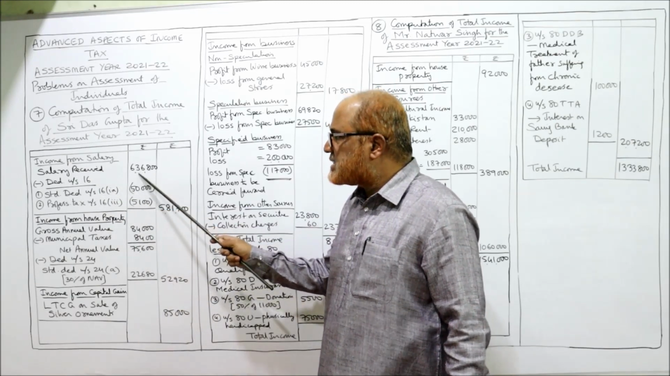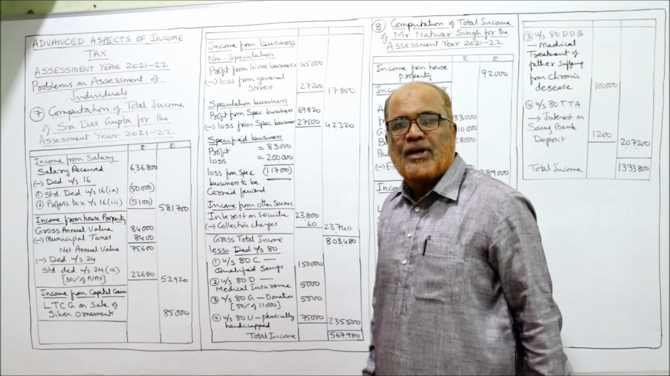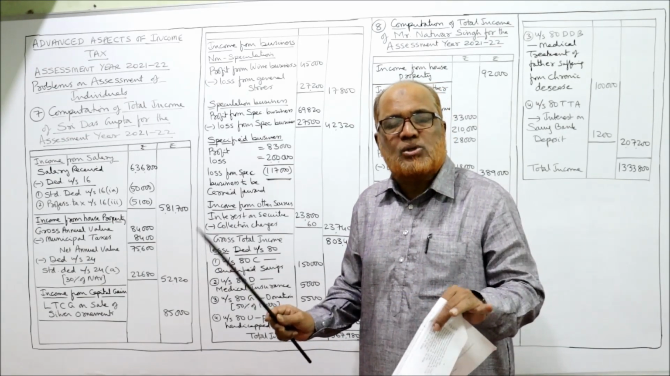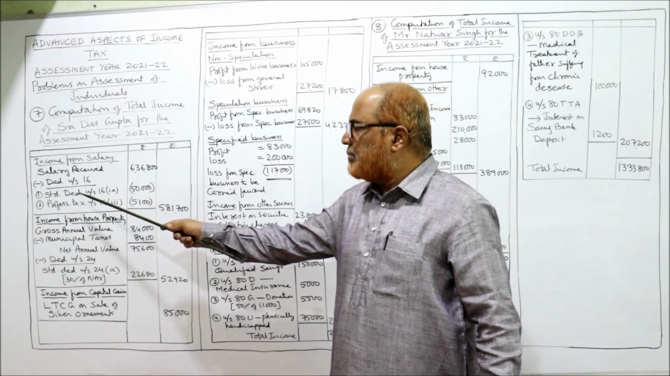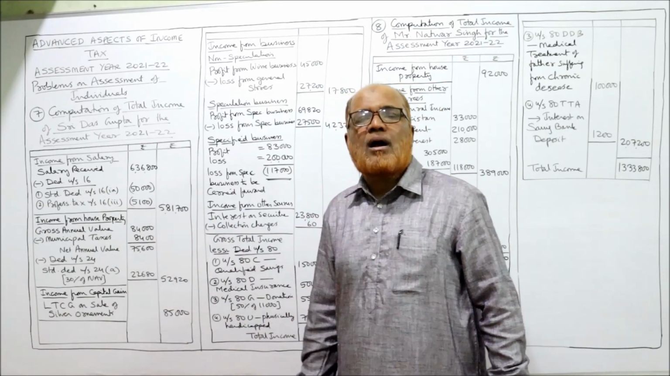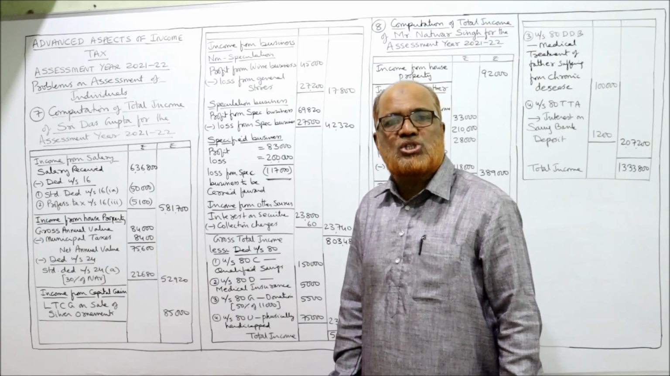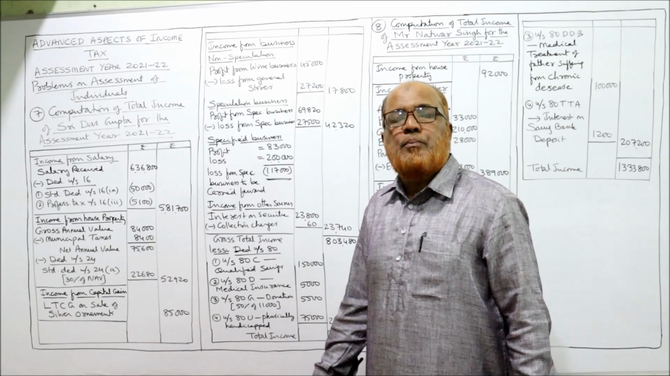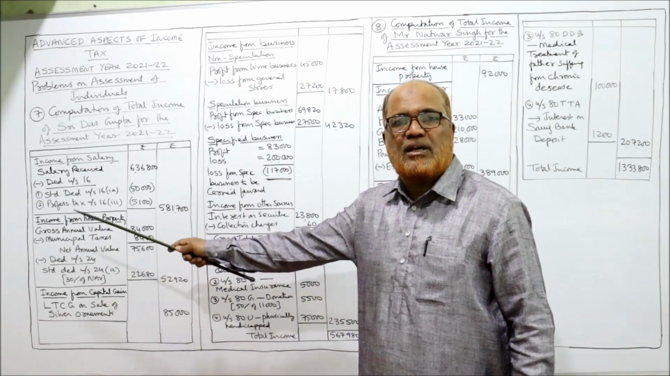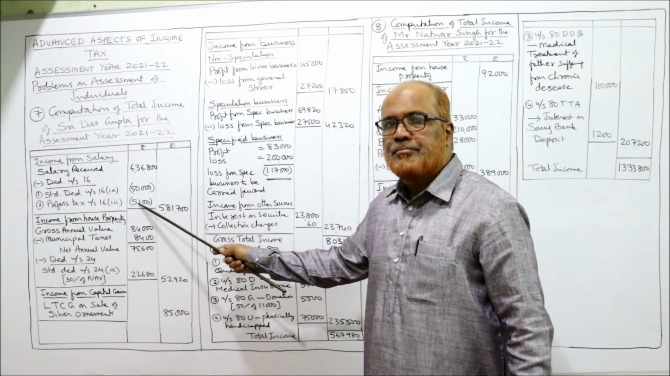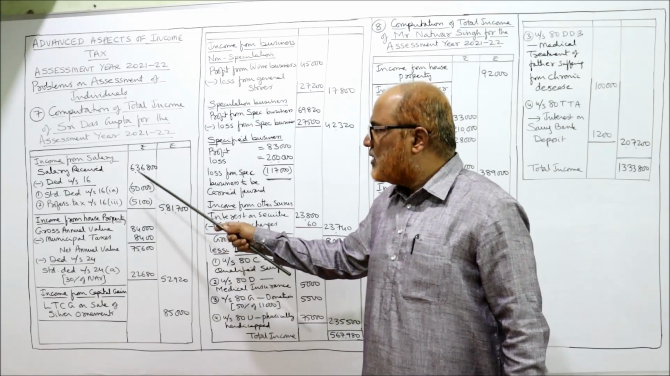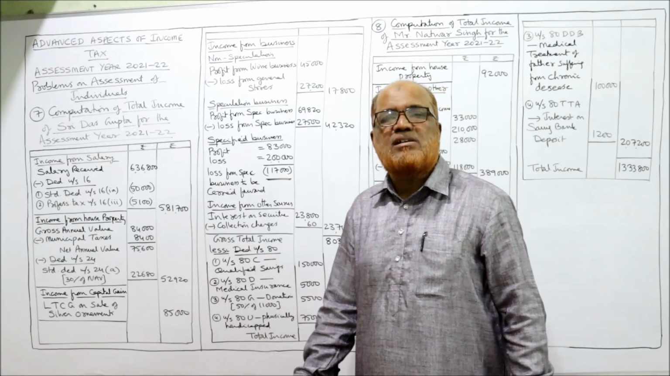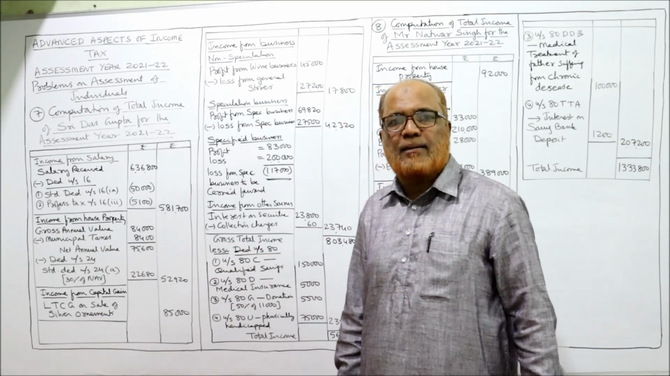Salary received 6,36,800 is given in the problem. From this, deductions. There are no allowances, no perquisites, only basic salary is given. From this, deduction under section 16: first, the compulsory standard deduction under section 16(1)(a), fixed at 50,000. Secondly, profession tax paid under section 16(3), 5,100 given in the problem. This bracket denotes deduction. So 636,800 minus 50,000 minus 5,100, 5,81,700 is the income from salary.